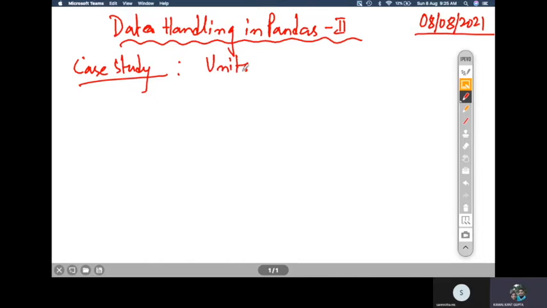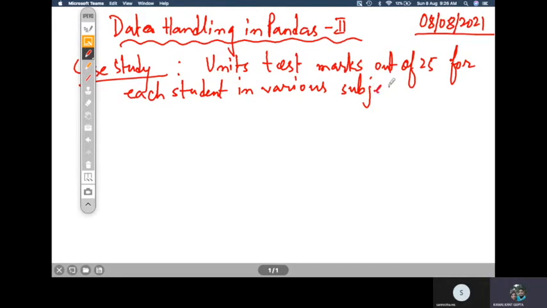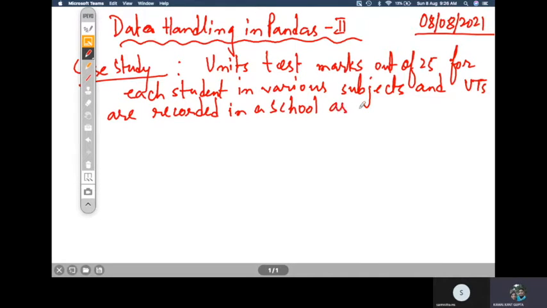Unit tests marks out of 25 for each student in various subjects and UTs are recorded in a school as follows.